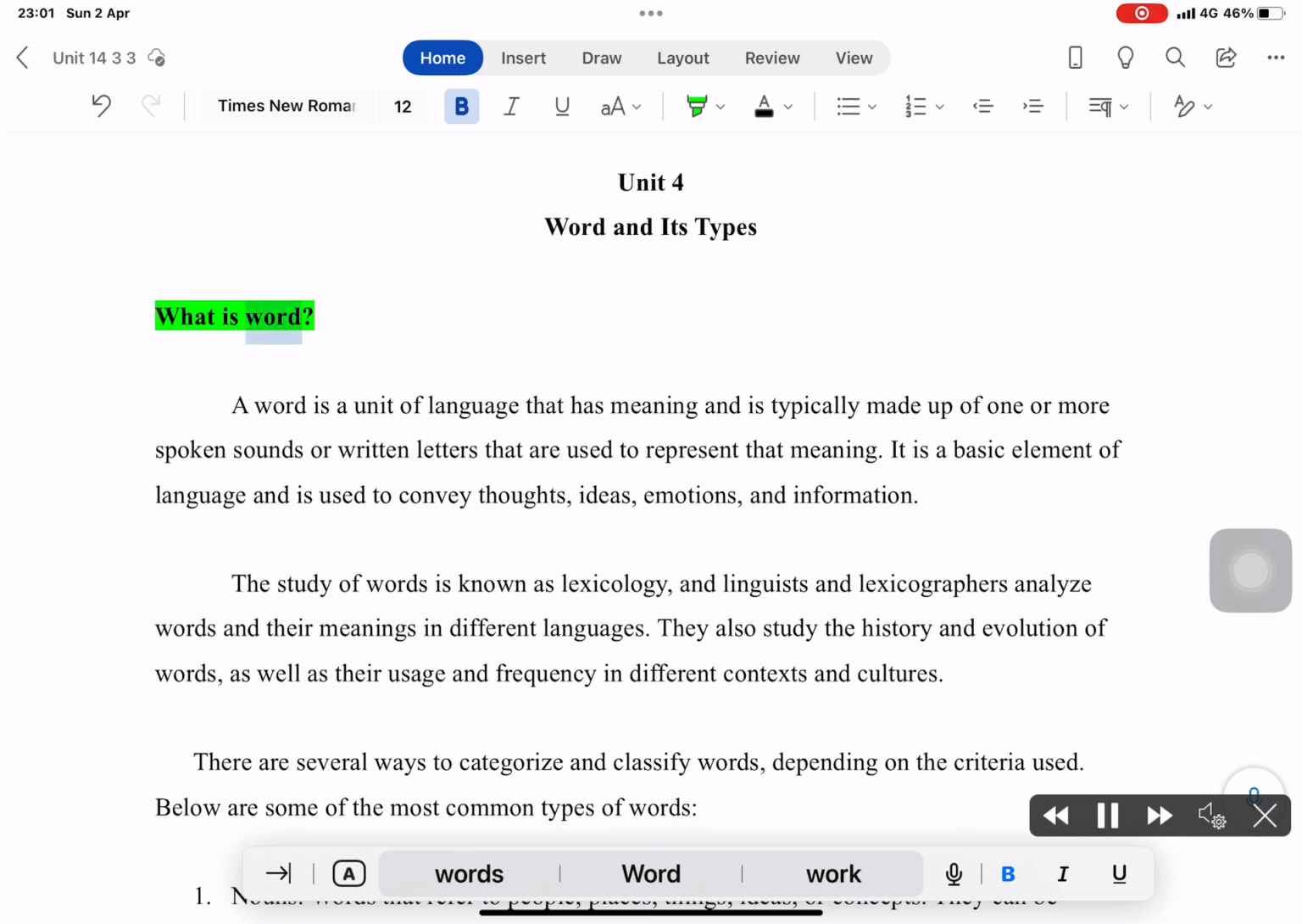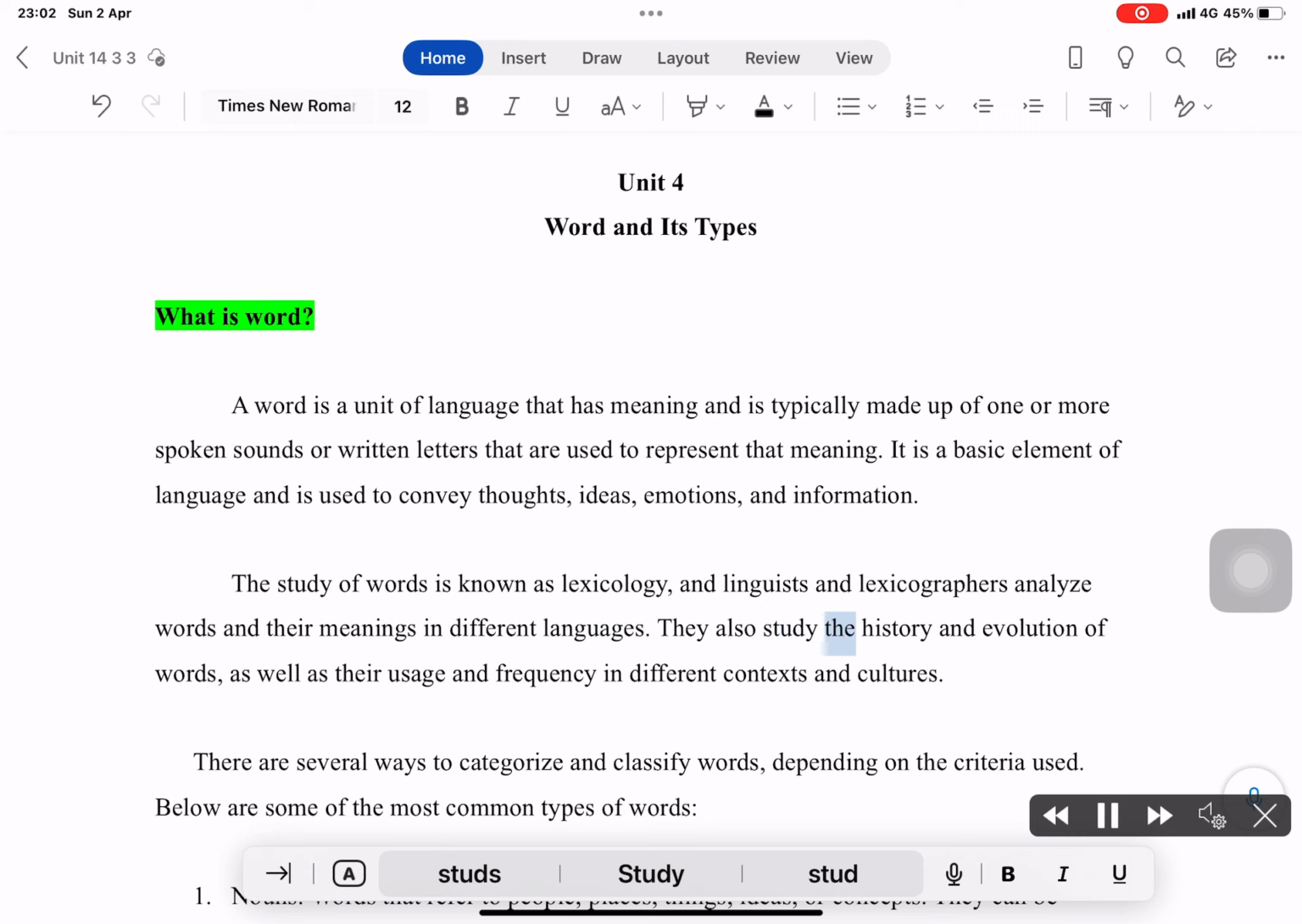What is a word? A word is a unit of language that has meaning and is typically made up of one or more spoken sounds or written letters that are used to represent that meaning. It is a basic element of language and is used to convey thoughts, ideas, emotions, and information. The study of words is known as lexicology, and linguists and lexicographers analyze words and their meanings in different languages.